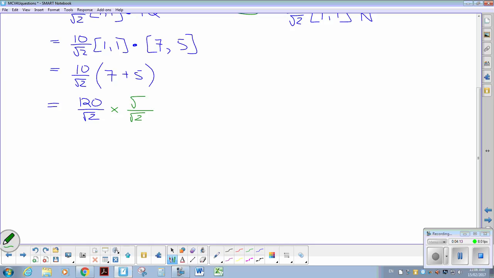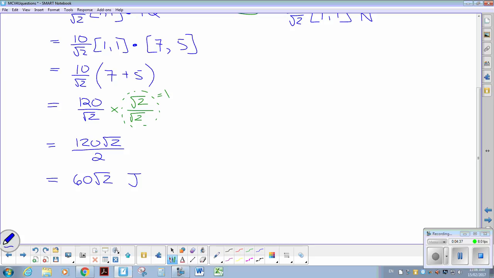So you're going to multiply top and bottom by square root of 2. If people haven't seen this before, that's just equal to 1, so you're not changing the value. On top we have 120 multiplied by root 2. In the denominator, root 2 times root 2 is just 2, which reduces to give us 60 root 2 joules.